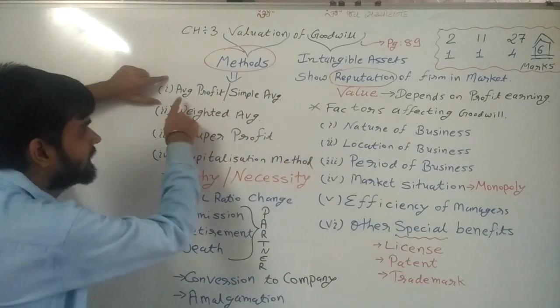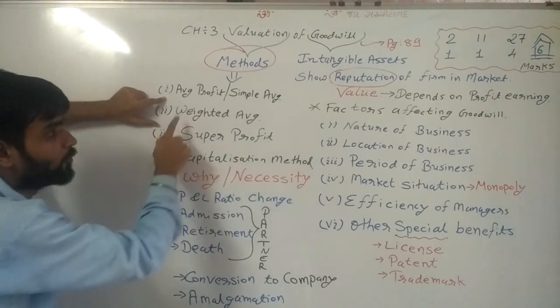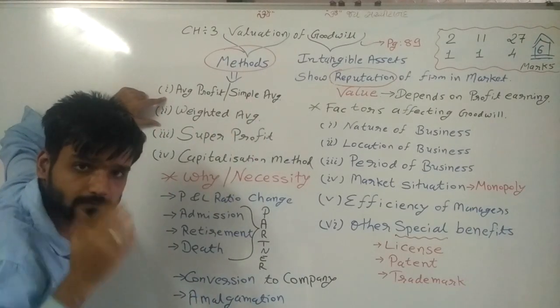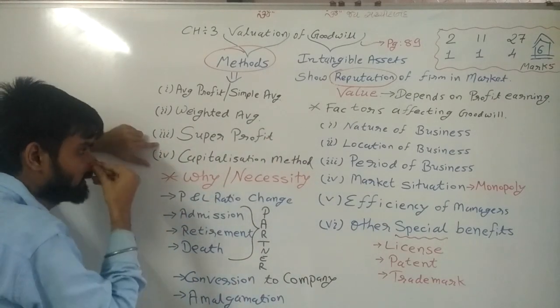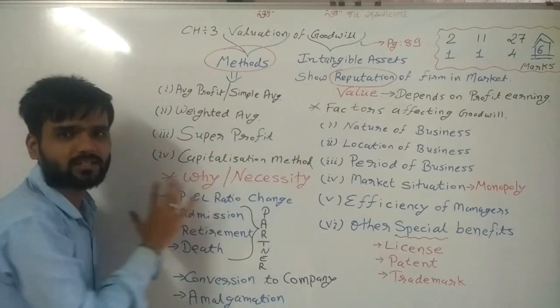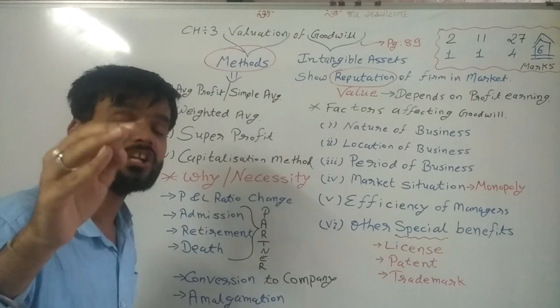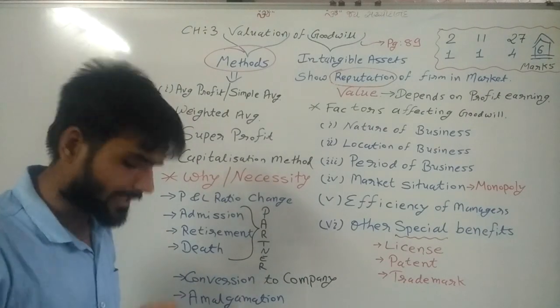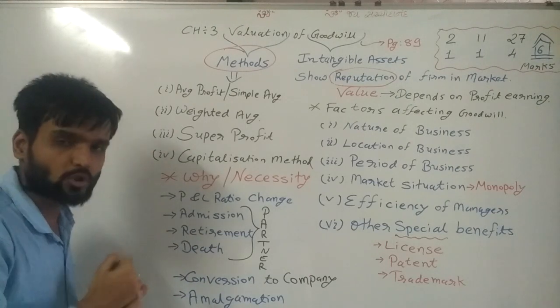First method, average profit or simple average profit method. Second, weighted average profit method. Third, super profit method. And fourth, capitalization method. You will learn these 4 methods in detail and calculate sums of this type later.